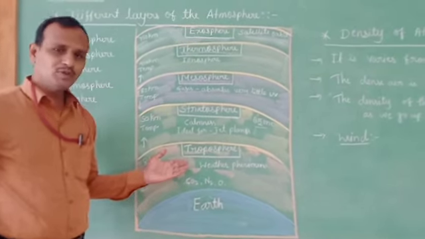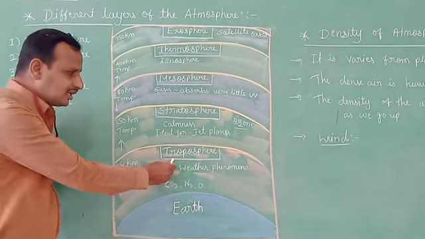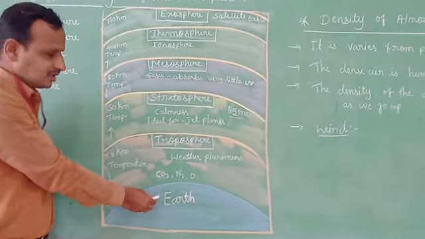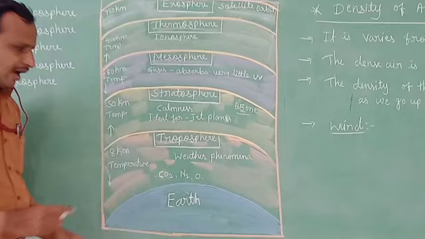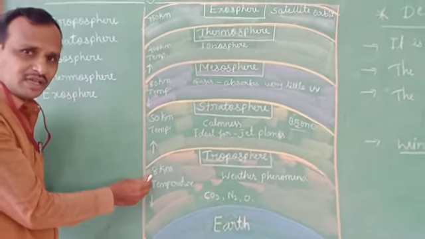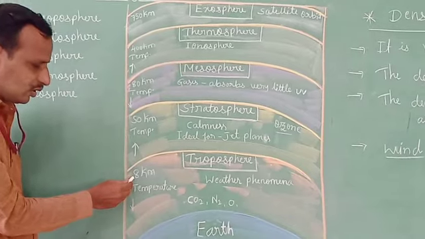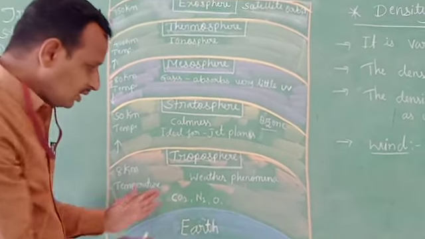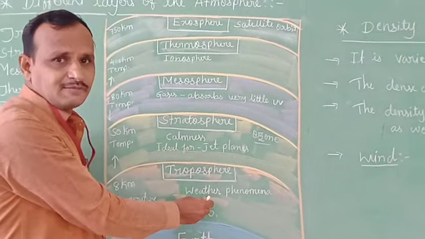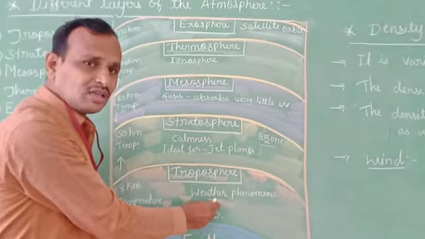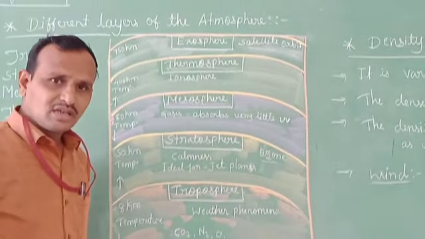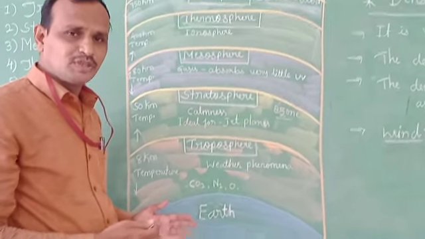This is the troposphere. It is the lowest layer of the atmosphere, and it is very near to earth. It extends up to 8 kilometers, children. It extends up to how many kilometers? 8 kilometers, and all weather phenomena occur in this layer, like clouds, rain, and other precipitation.